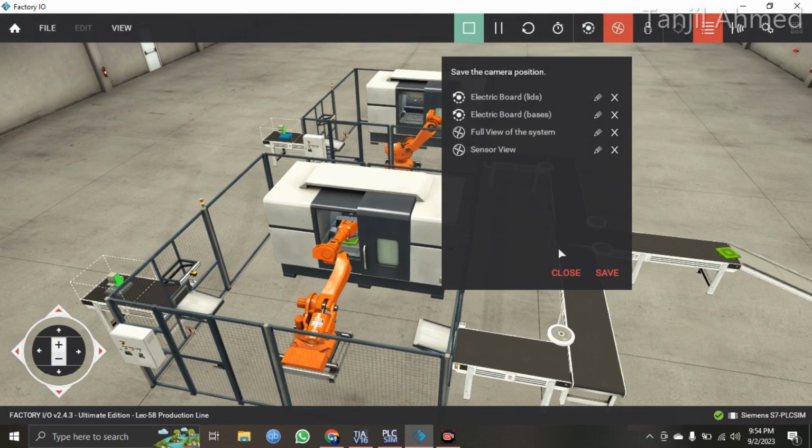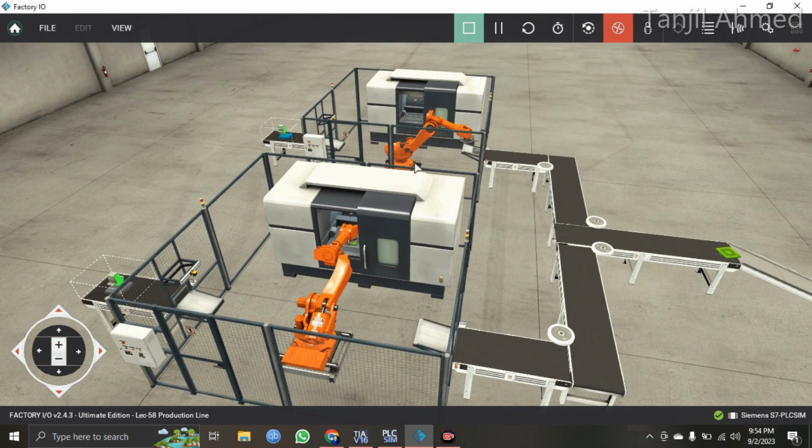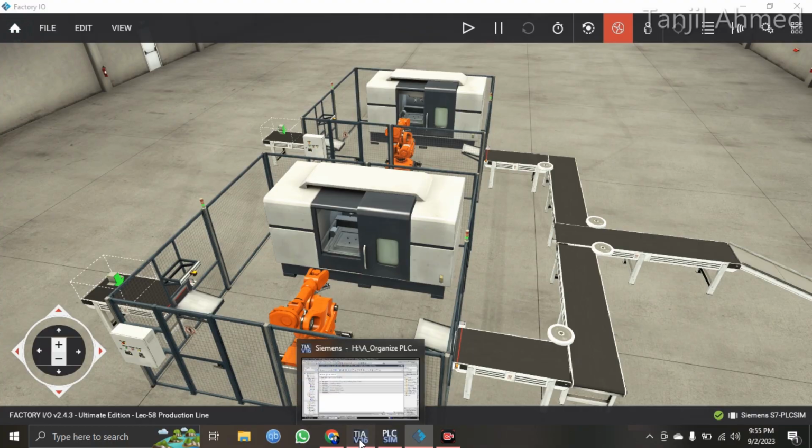Let's go to the full view. So that's it, that will end here. The robotic hand won't work anymore because I have reset the system. That's it, it will stop here. So that is all about this program. Let me go to the TIA program.